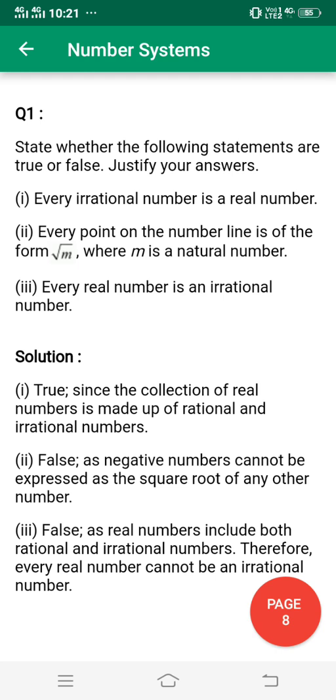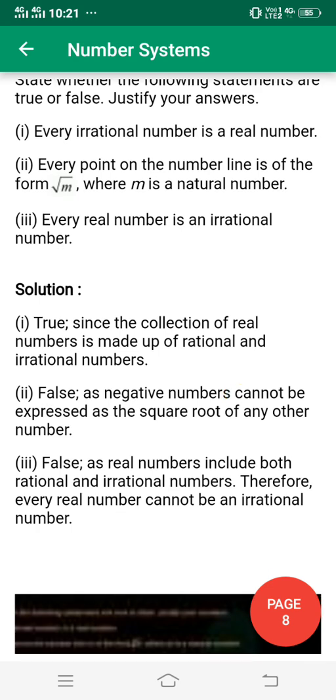So first you write: every rational number is a real number. True, because the collection of real numbers is made up of rational and irrational numbers. Second: every point on the number line is of the form root m, where m is a natural number.